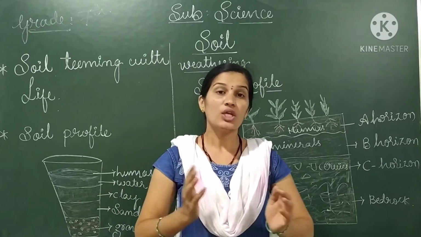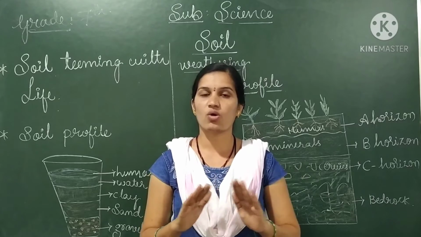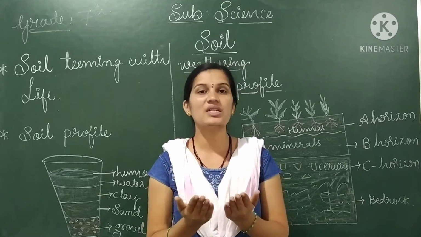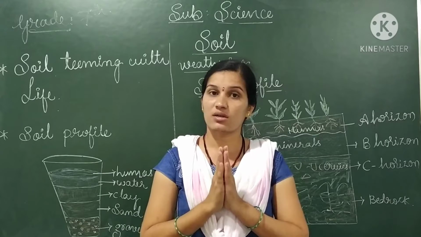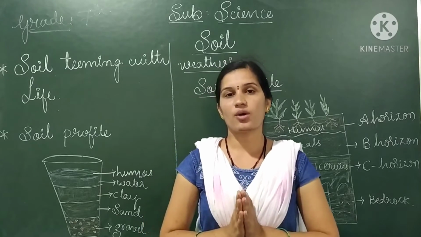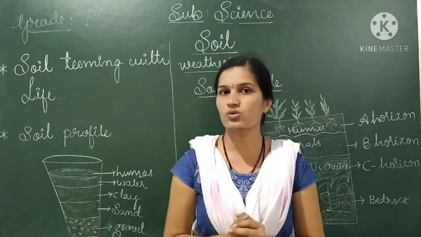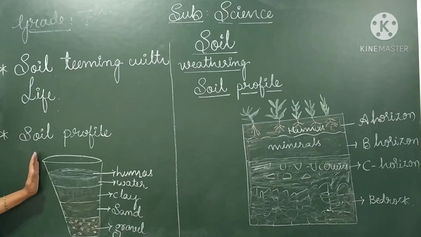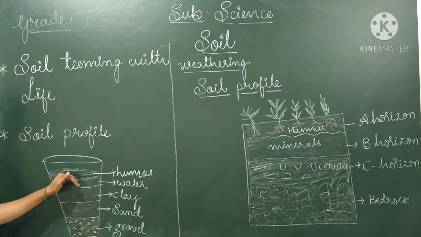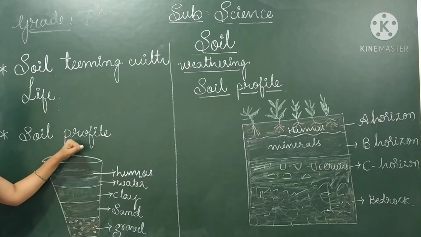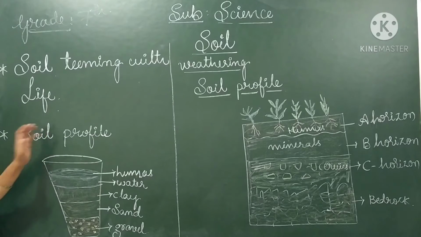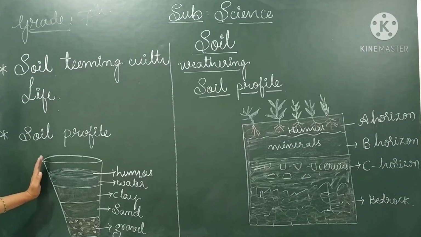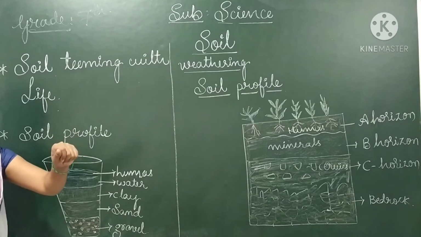What happens next? When it completes its dissolution and becomes stagnant, you can observe so many layers in it. What are those layers? Yes, I have drawn that on the board. You can observe here. This is a glass tumbler. I have poured some water and also a handful of soil into it. I stirred well and left it to become stagnant for some time. Now it is stagnant, I can observe these layers.